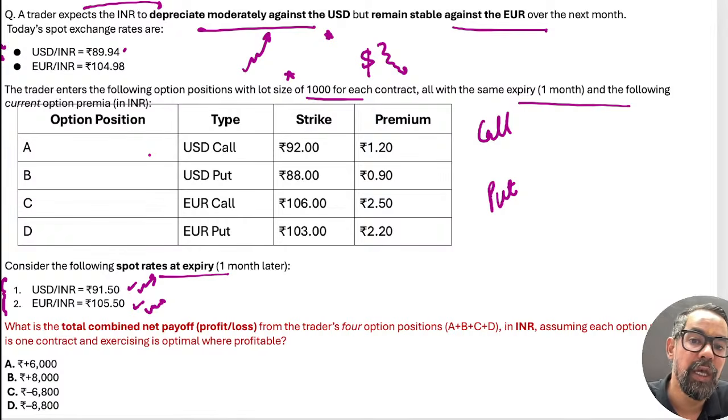Now what he did, he bought the open position, the long position made by this trader is a USD call option. He bought the call option at 92 strike price. The strike price was 92 and at that time the spot was 89 point this. For this he paid the premium of this.